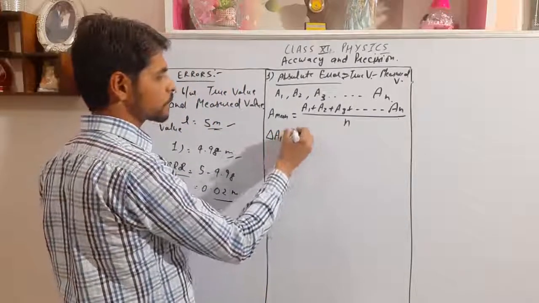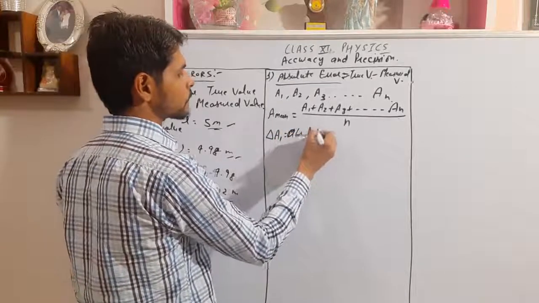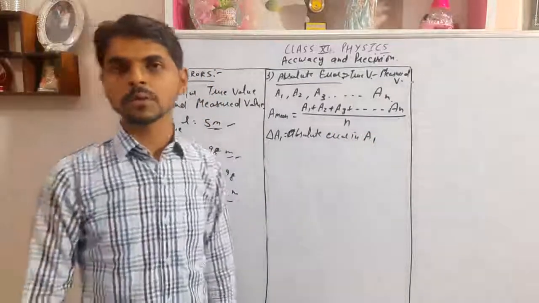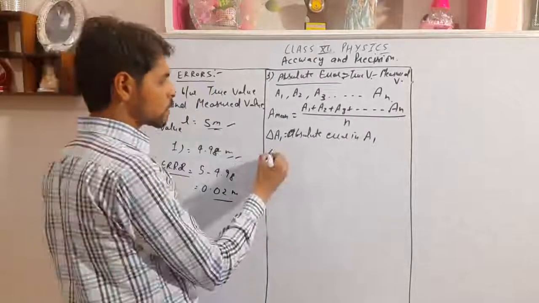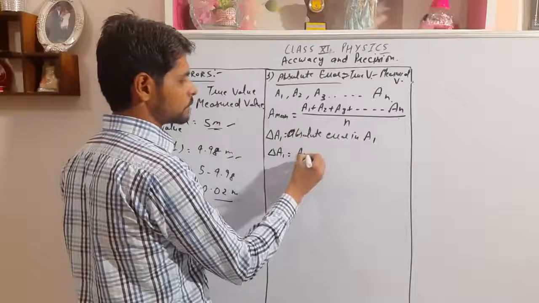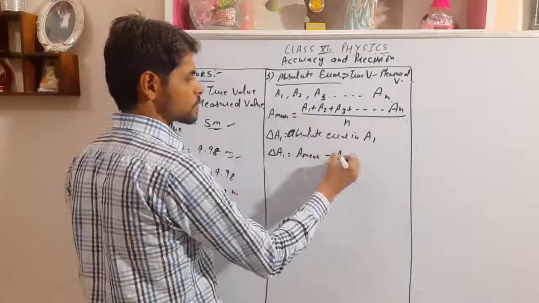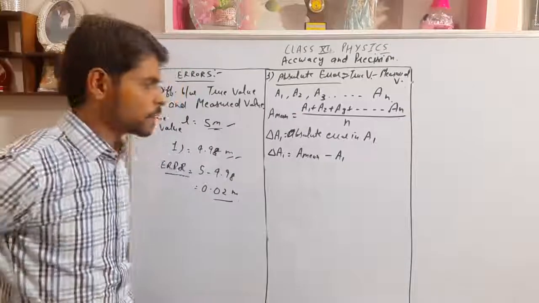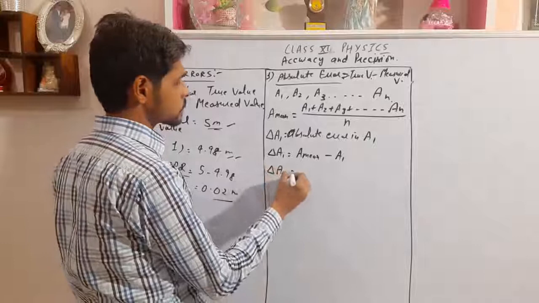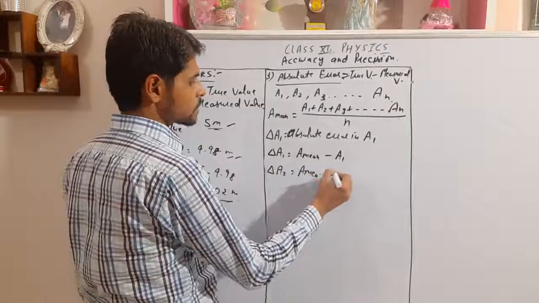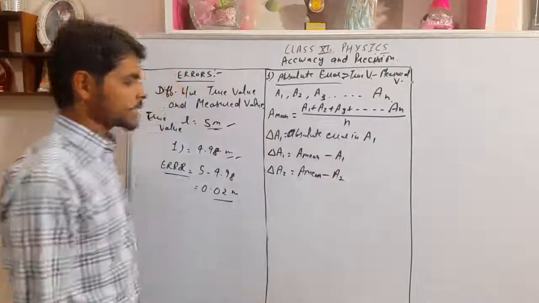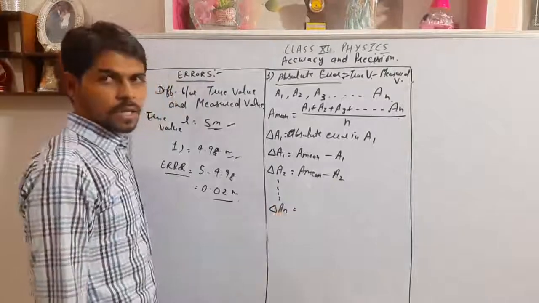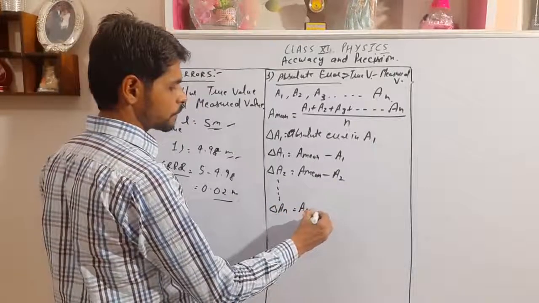Delta A1 means absolute error in A1, the first measurement we took. It can be calculated as mean value minus first measurement. This is called the first absolute error. Again moving like this, A mean minus A2 is the absolute error in the second measurement. So moving like this, delta AN means absolute error in nth measurement, that is A mean minus AN.